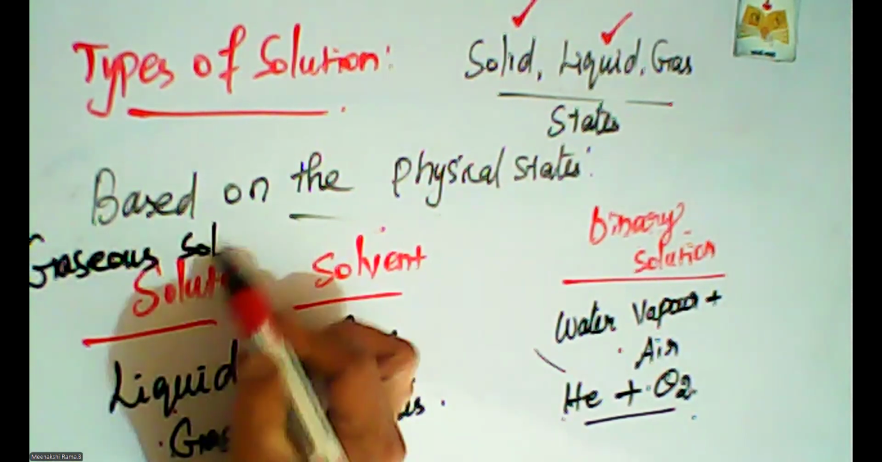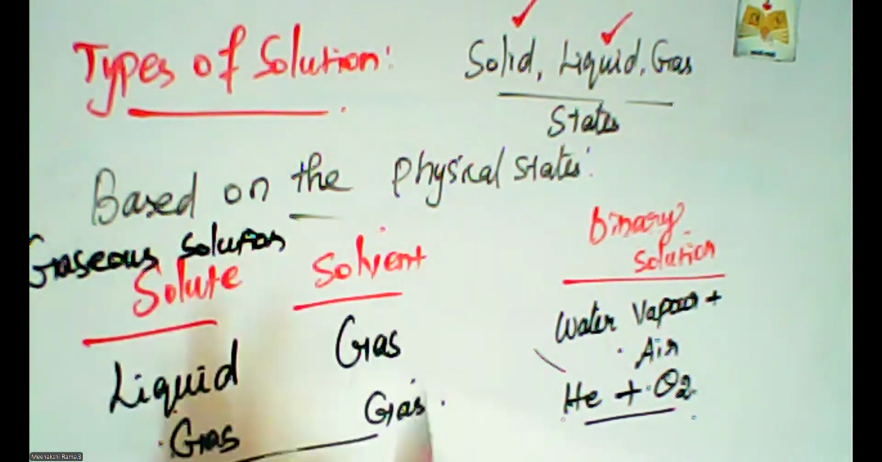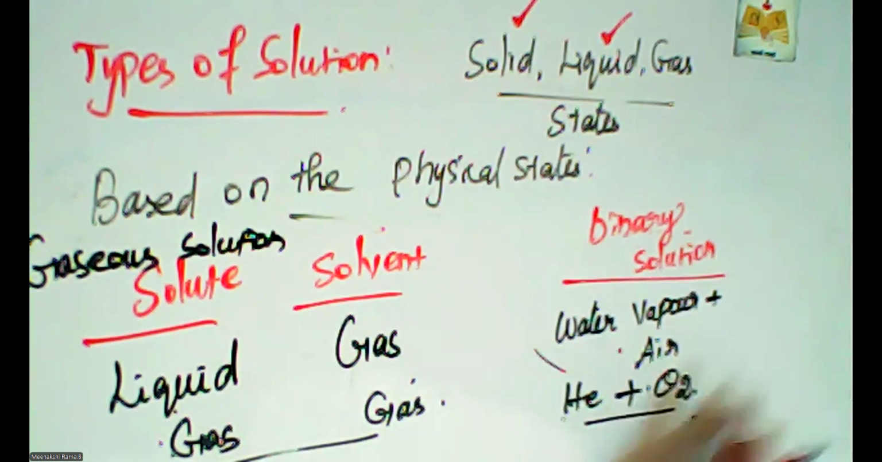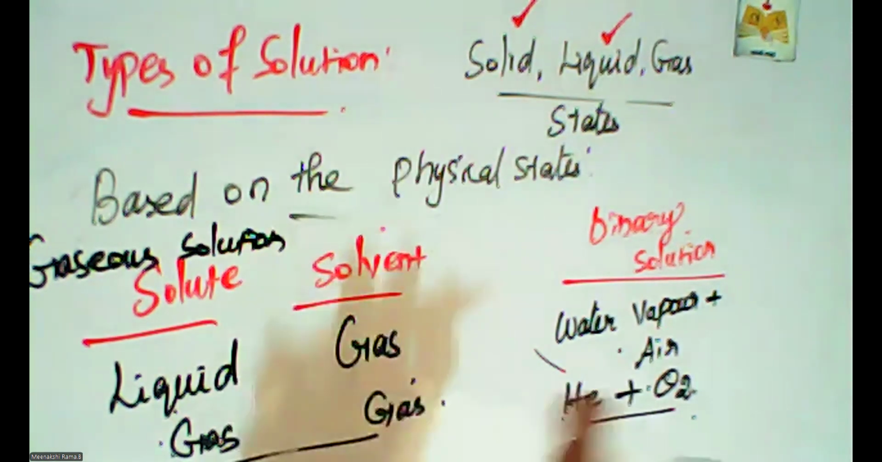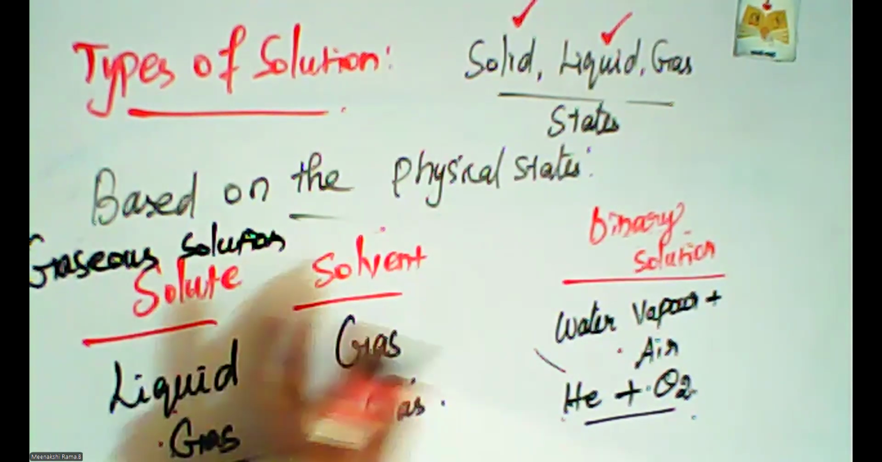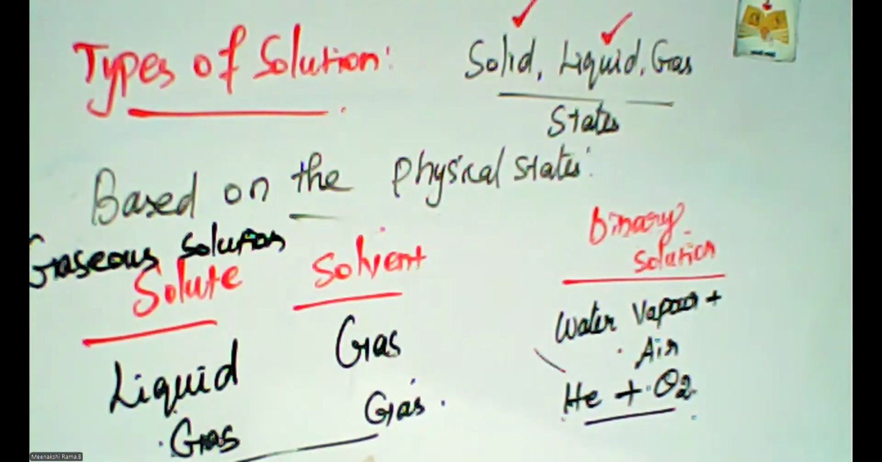This is the third. In a gaseous solution, the solute is a liquid and the solvent is gas. Or the solute is gas and the solvent is also gas. These are all examples of this kind of solution. Is that clear, ma'am? Types of solution depend upon the physical states: solid, liquid and gas. We just learned different kinds of solution under that heading.